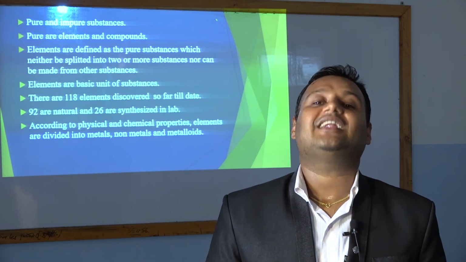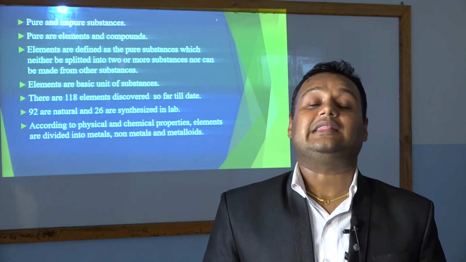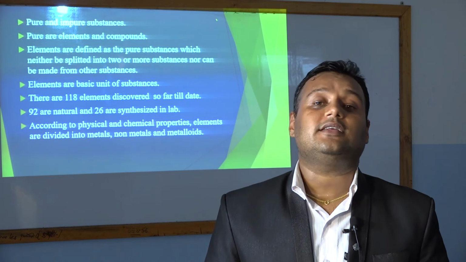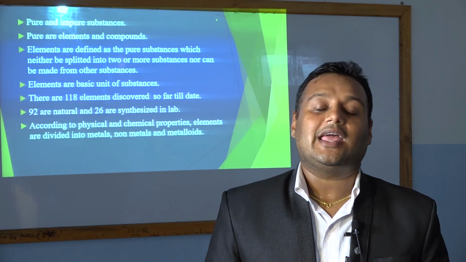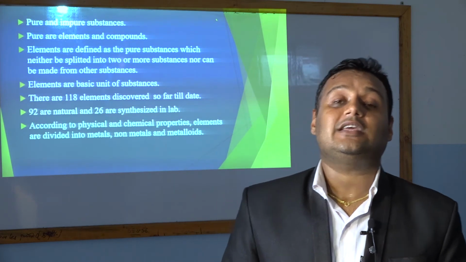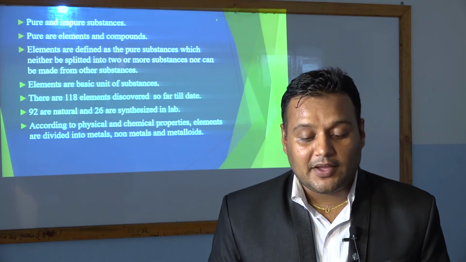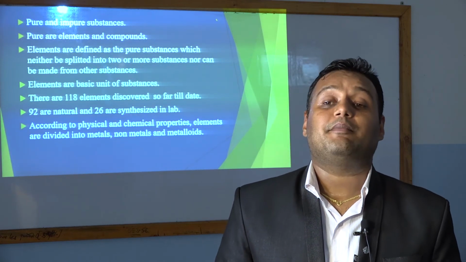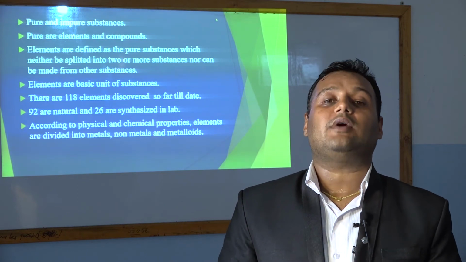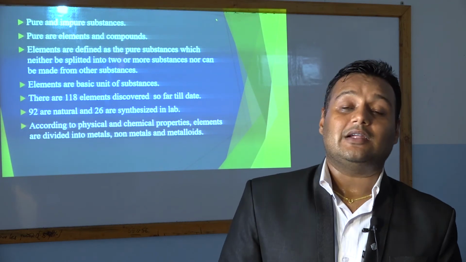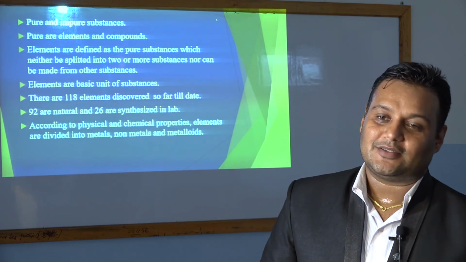There are 118 elements in our world, and all these 118 elements are listed in the modern periodic table. Among the 118 listed elements, 92 are natural elements and 26 are made in the lab. So only 92 are found easily on the earth, while 26 are gifted from scientists for us.